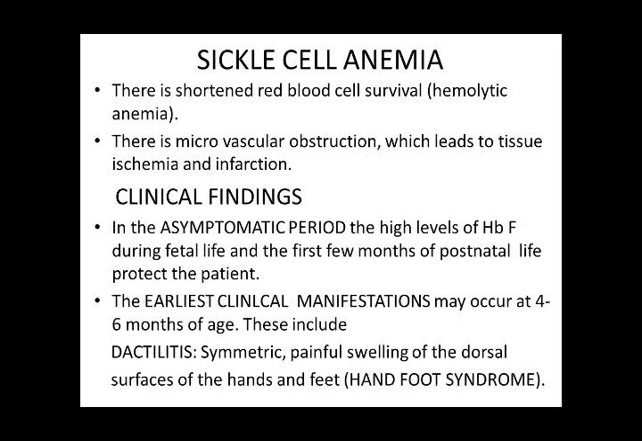Clinical findings. In the asymptomatic period, the high levels of hemoglobin F during fetal life and the first few months of postnatal life protect the patient. The earliest clinical manifestation may occur at 4 to 6 months of age, and these include dactylitis. In dactylitis, there is symmetric painful swelling of the dorsal surfaces of the hands and feet, which is also called hand-foot syndrome.